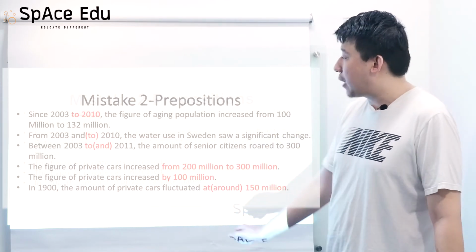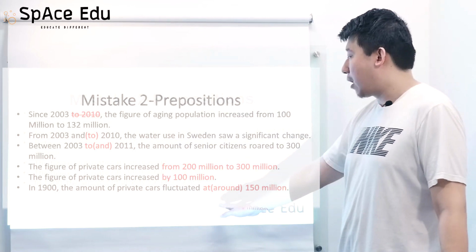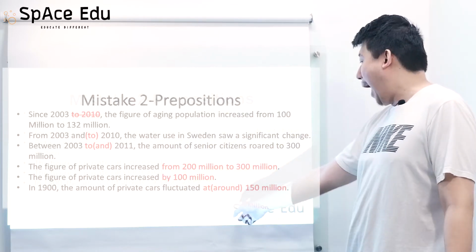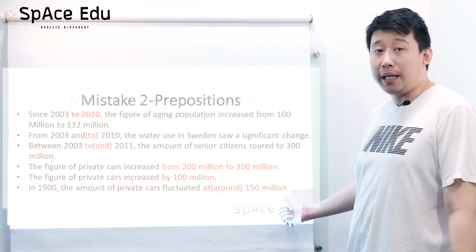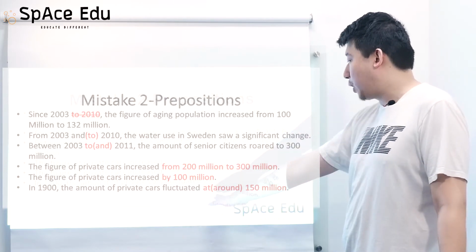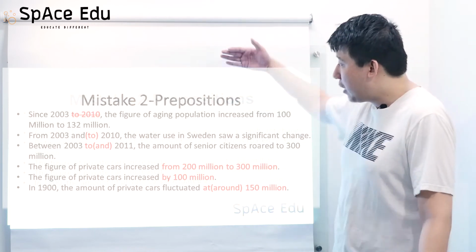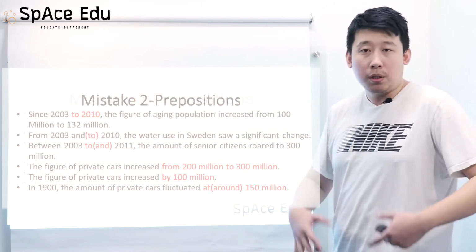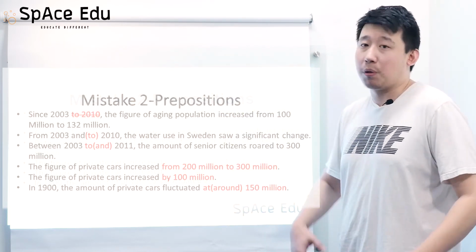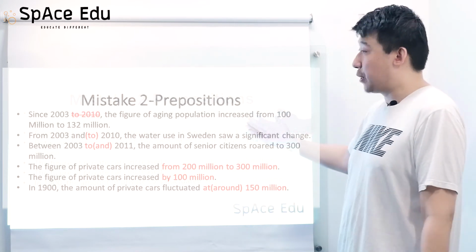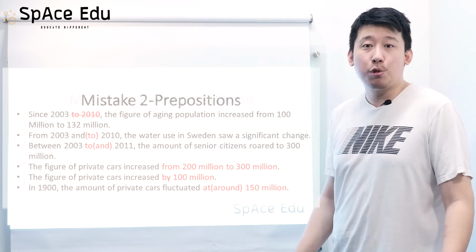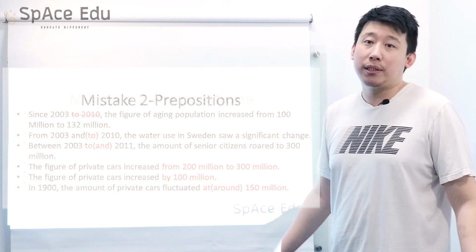So you can say the amount of private cars fluctuated at 150 million, or you can say fluctuated around 150 million. Okay, so these are the most common, the most popular combinations or collocations of prepositions. So pay attention to it, making sure you don't make any more mistakes on that.